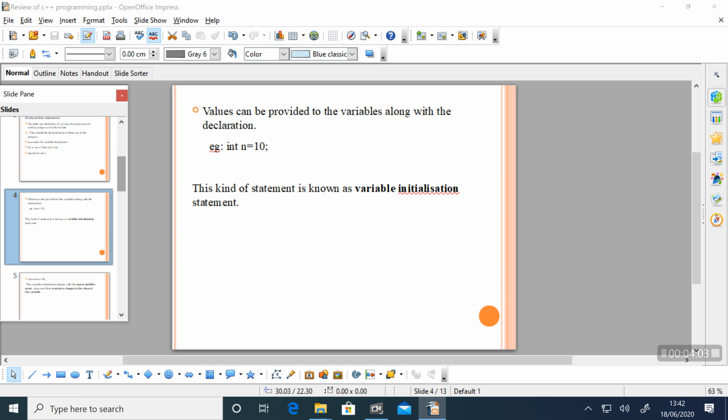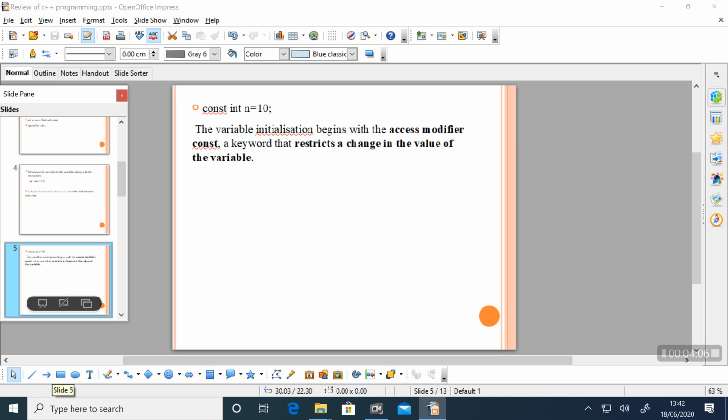Then moving to the next topic, you can see the example here: const int n = 10. Here const is a keyword which restricts a change in the value of the variable. That means the value of n will be 10 in the entire program. We are fixing the value of a variable. So const is an access modifier, or access specifier.